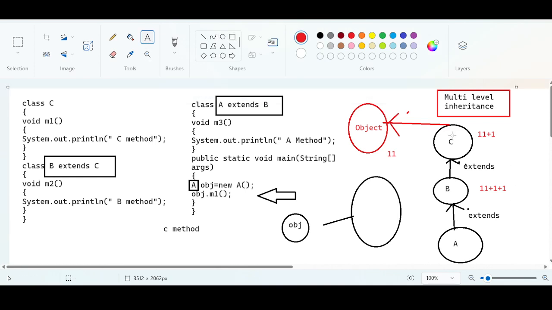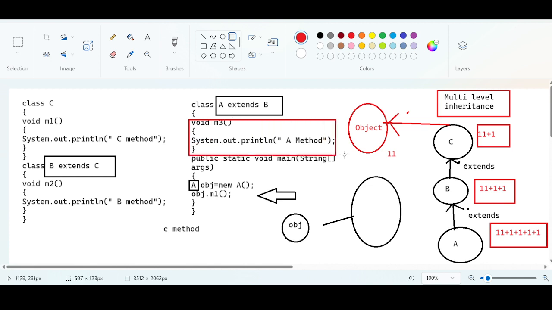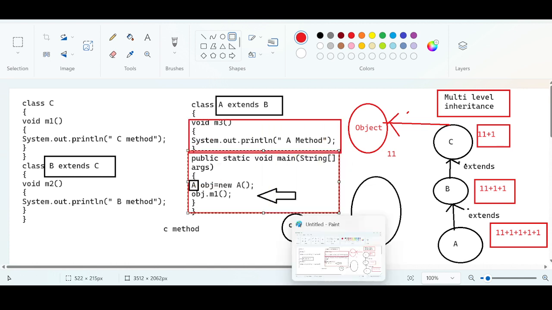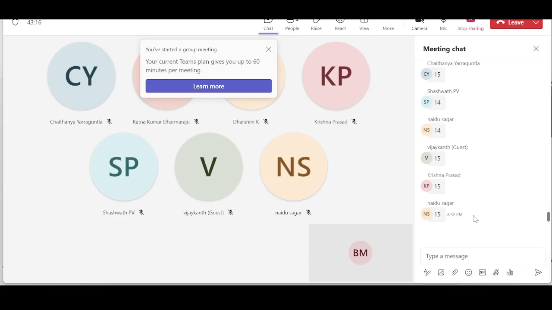So this has 11 methods. CS11, good. I mean CS12. I'm sorry, 11 plus 1, 12. PS 11 plus 1 plus 1, 13. PS 13 plus already 2 methods are there in this. You have to consider the main method also, right? Okay. So 15 methods. Good, good.